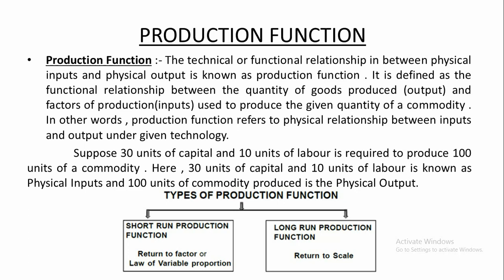If you want to increase the quantity of production, then you have to increase the inputs or the quantity of factors of production. So, the technical relationship between the physical inputs and physical output is known as production function. Remember it. Now we will come to the types of production function. Production functions are classified under two heads: short-run production function and long-run production function.